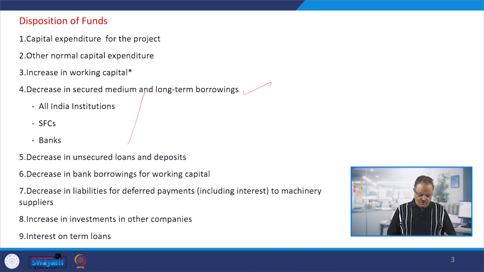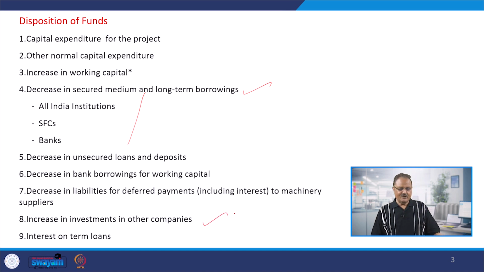Decrease in the unsecured loans and deposits. So, again it will be application of the cash. Decrease in bank borrowings for the working capital. So, you are paying it back, so it means cash will go down. Decrease in the liabilities for deferred payments, including interest to the machinery suppliers. So, naturally you are going to pay the cash. Increase in investment in the companies. So, any investment, for example, within your project or maybe some surplus funds you are investing into other companies.